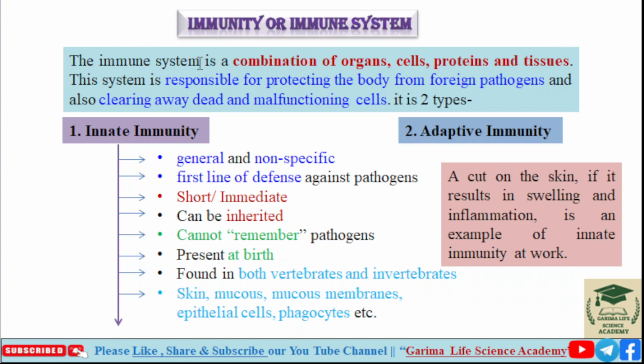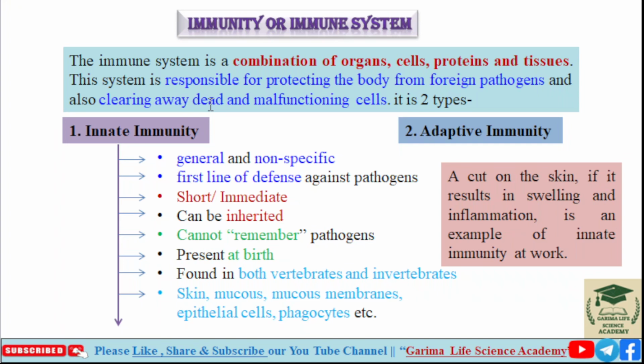The immune system is a combination of organs, cells, proteins, and tissues. This system is responsible for protecting the body from foreign pathogens and also clearing away dead and malfunctioning cells, meaning cells that are not functioning properly.